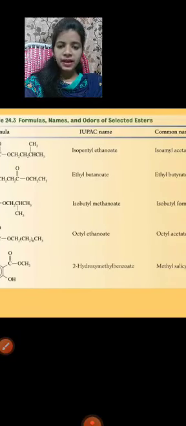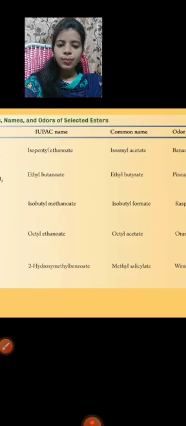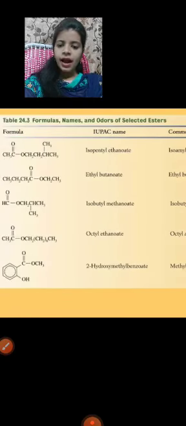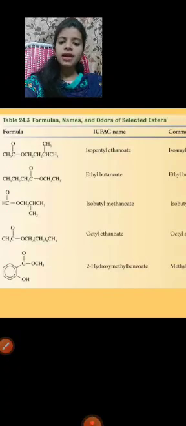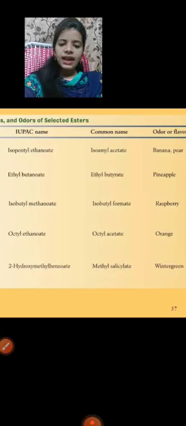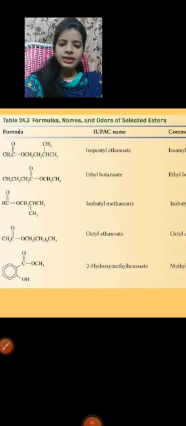Third one here: HC double bond O, OCH2, CH attached to CH3, CH3. So what is the IUPAC name here? Isobutyl methanoate. Common name is isobutyl formate. Odor or flavor is nothing but raspberry. Another example: CH3, C double bond O, OCH2, CH2 up to CH3. What is the IUPAC name here? Octyl. Octyl is nothing but the number of carbons, how many? 1, 2, 3, 4, 5, 6, 7, 8. The number of carbons is 8. The common name is octyl acetate. The odor is orange.